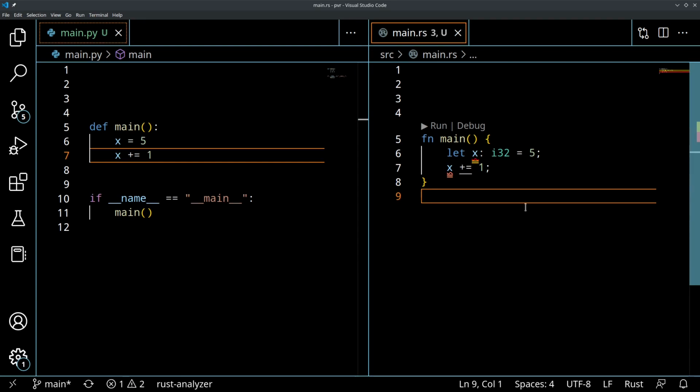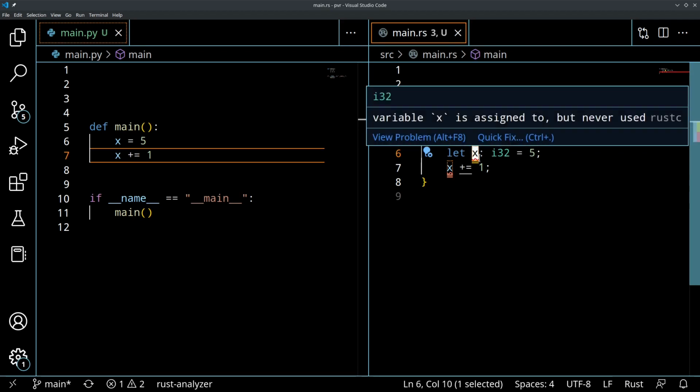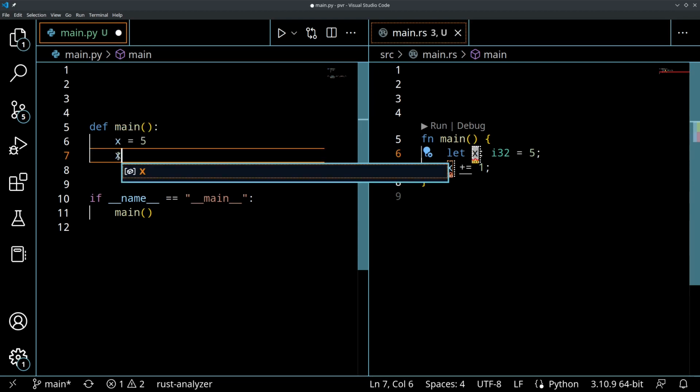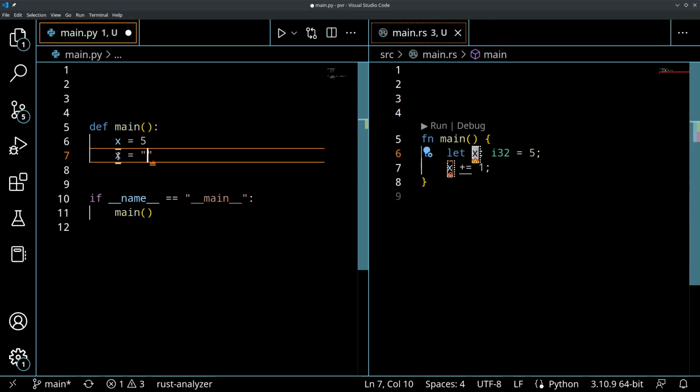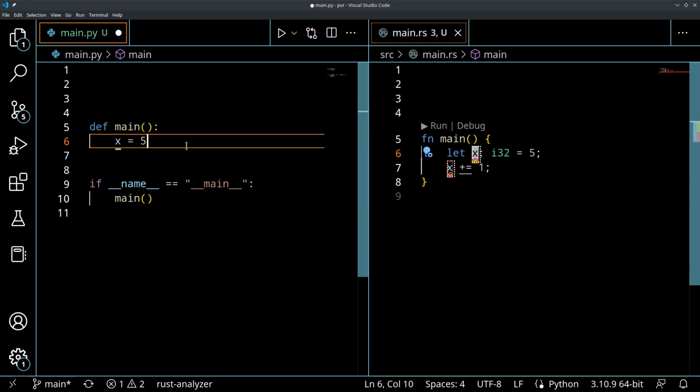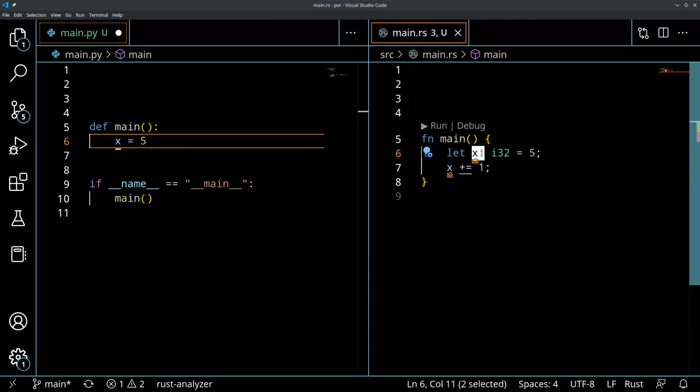So what's happening here is in Rust, variables by default are immutable. Immutable means they cannot be changed. Versus Python, where if I create x as an integer, I can later just say x is a string. You know, I can assign values, add values, change values. In Rust, by default, variables cannot be changed.